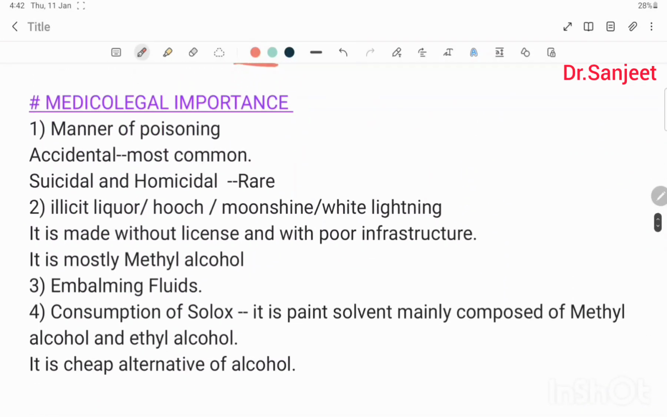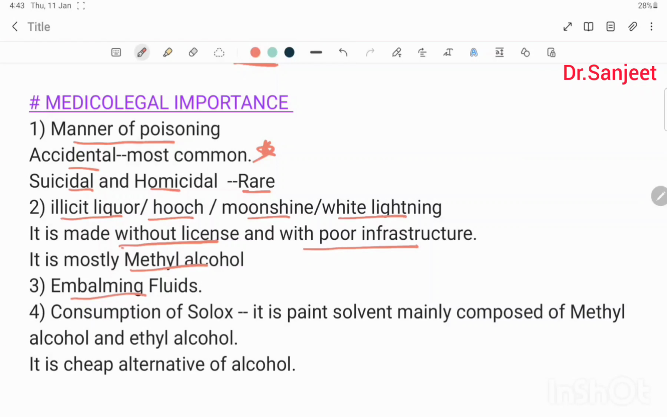Then medical importance, first is the manner of death. Accidental is most common, then homicidal and suicidal are rare. Then second medical importance is illicit liquor, which is also called hooch or moonshine or white lightning. It is made without license with poor infrastructure. It is mostly methyl alcohol.